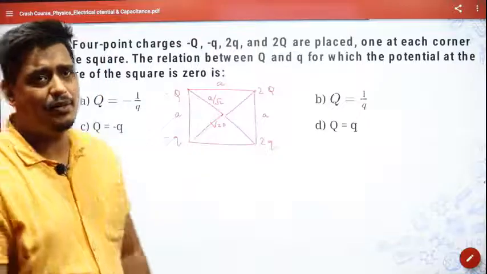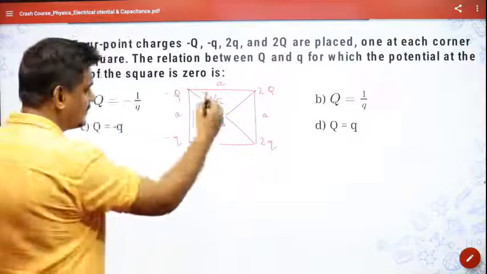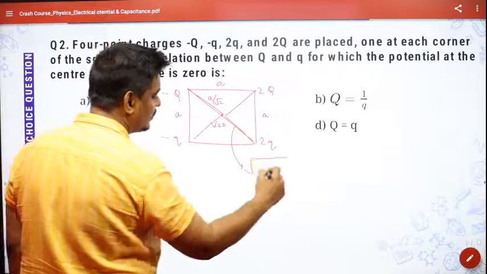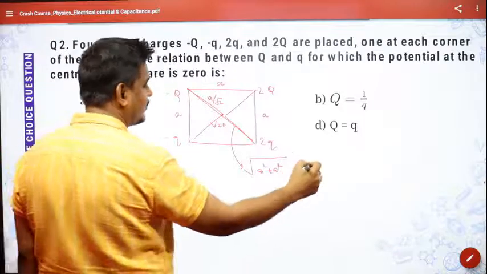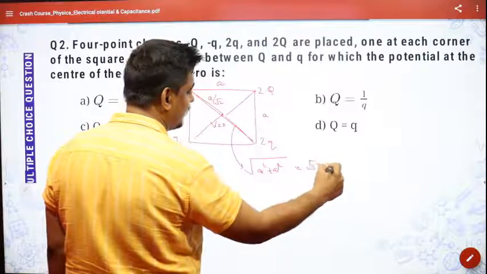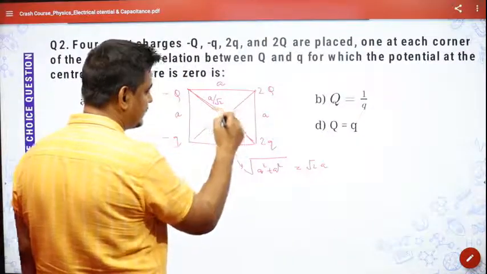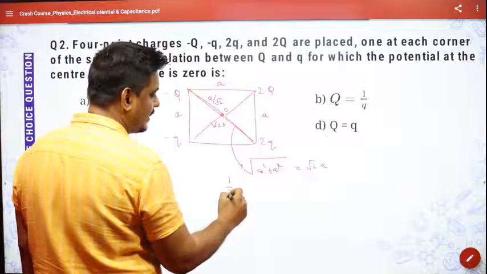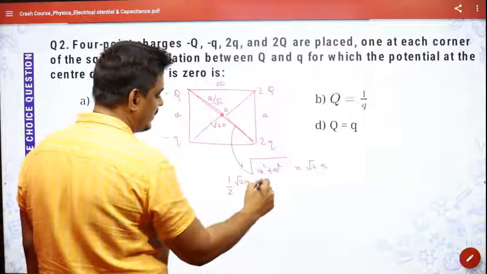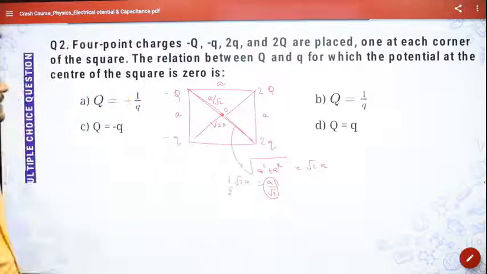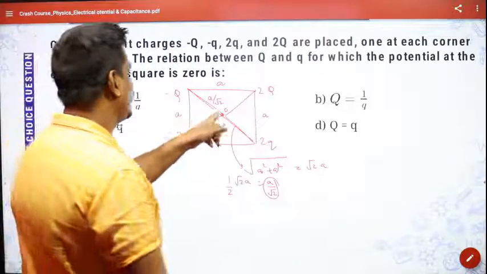So a by root 2, this whole distance would be equal to root over a square plus a square. That will be equal to root 2 into a. And then half of this, that is this distance up to O, will be 1 by 2 times root 2a. Yeah, obviously a by root 2. So when I have the distance, now if I want to find the relationship between them,